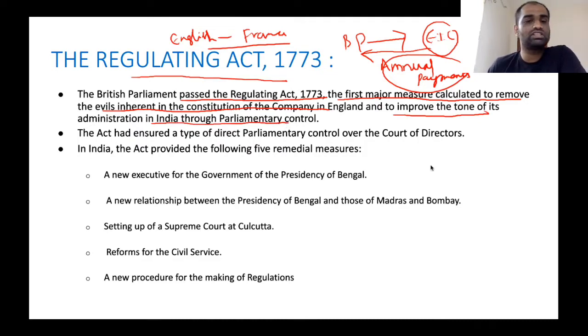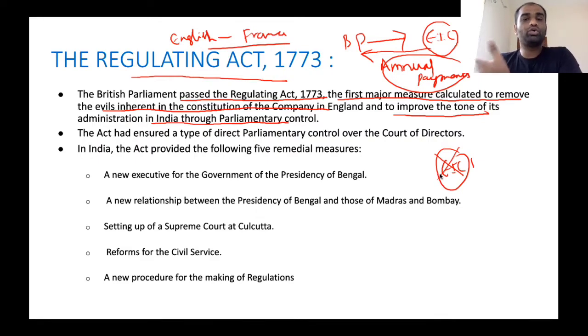Clear? Before this Regulating Act of 1773, East India Company had no oversight. There was no particular body controlling the affairs of East India Company. Because of this lack of oversight, the people inside East India Company started to amass vast amounts of wealth, disregarding the nature of the company.